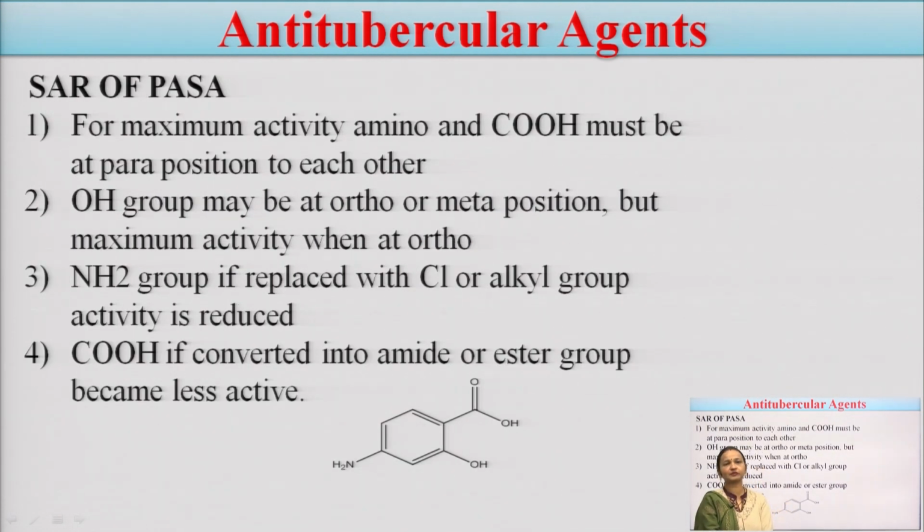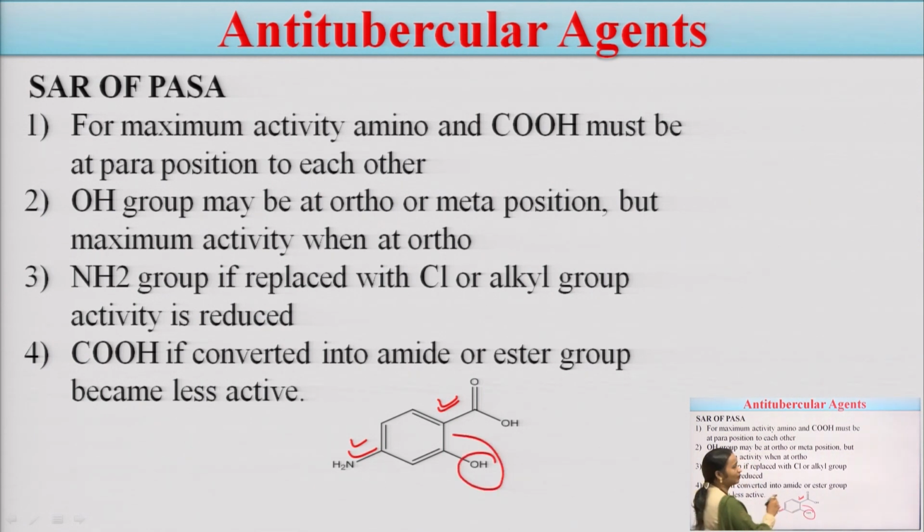Structure activity relationship of para-amino salicylic acid. For maximum activity, you can see here the structure. This is amino salicylic acid, and this is para-amino salicylic acid. In para-amino salicylic acid, the very important point is, this is the acidic moiety, this is the amino moiety. They must be at the para position to each other, because for maximum activity the amino and COOH group, that is the carboxylic acid group, must be at para position to each other.